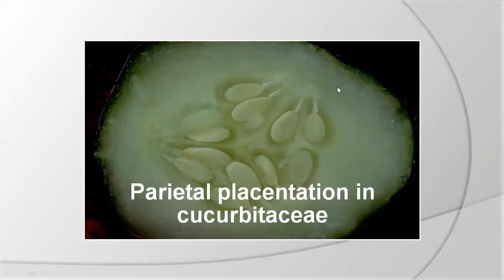So this is the parietal placentation of the Cucurbitaceae members. For example, in Cucumis, we can cut the transverse section of the fruit. You can see the tricarpellary condition is there. In the tricarpellary condition, parietal placentation: the ovules are borne on the wall of the ovary, where the two carpels are united, and in that portion ovules are borne in large number.